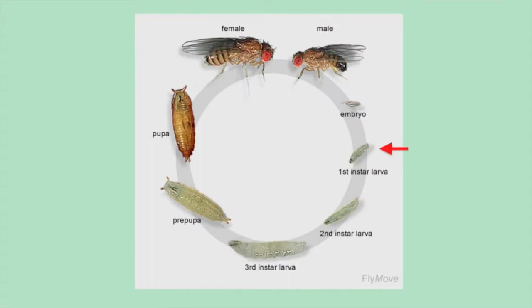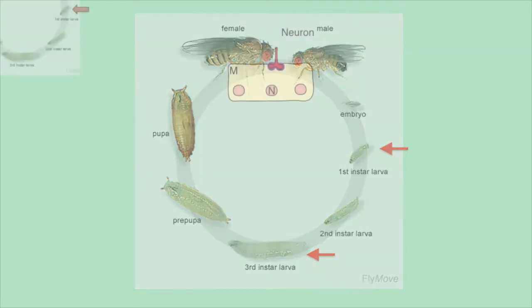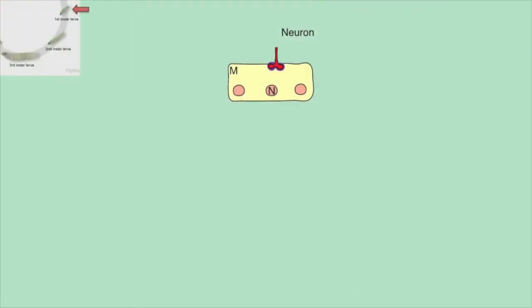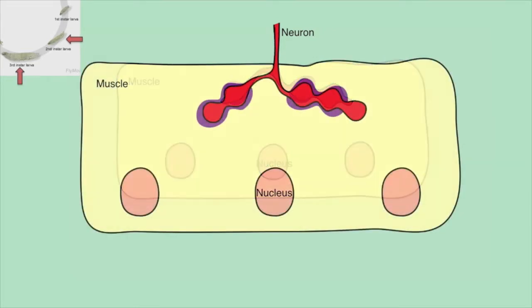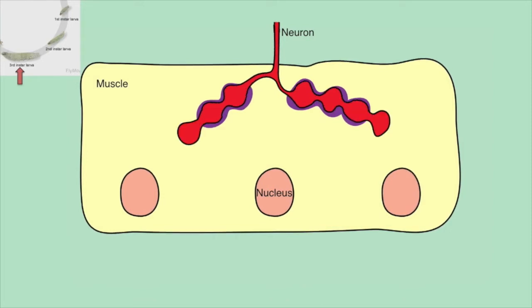As the larva develops from first instar to third instar, before pupariation and metamorphosis into an adult, there is a 100-fold increase in muscle size, and in order to maintain synaptic efficacy, the presynaptic arbor continuously extends by generating new synaptic boutons. In this process, a presynaptic bouton is formed and then recruits postsynaptic proteins that form the postsynaptic apparatus.